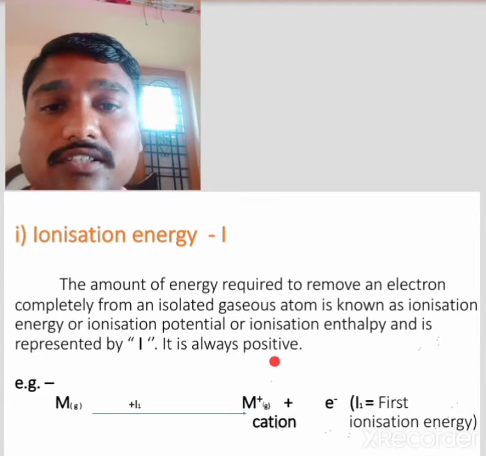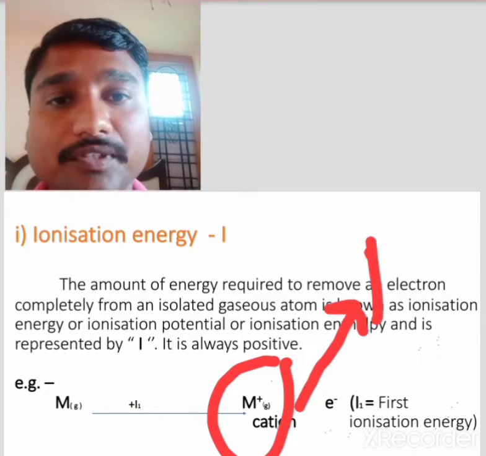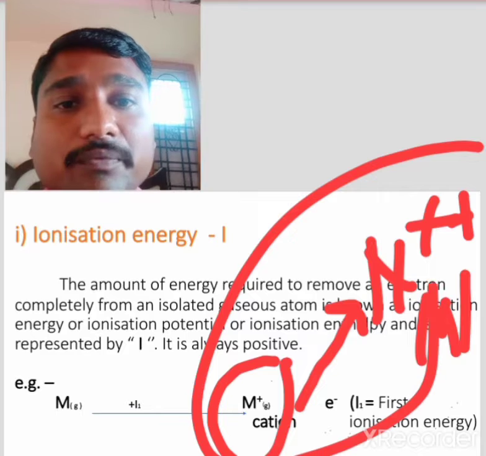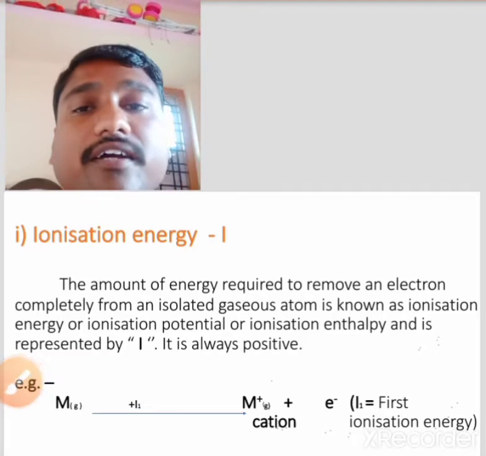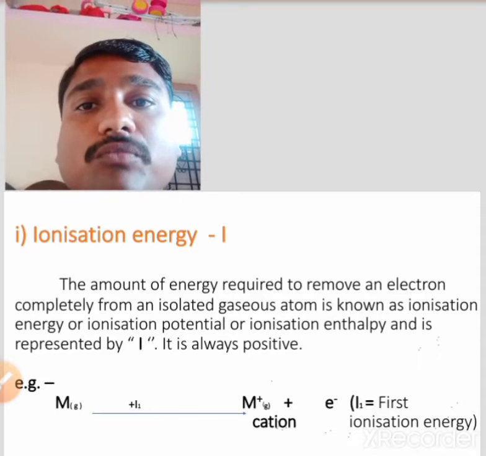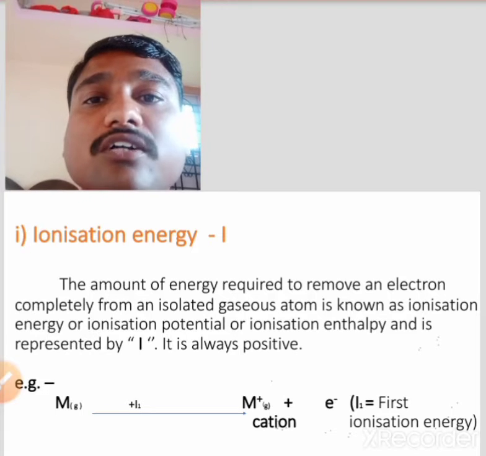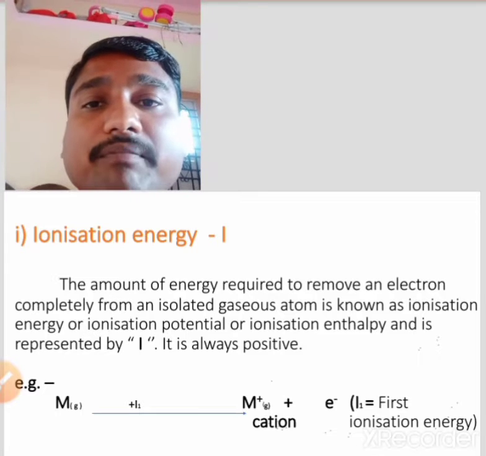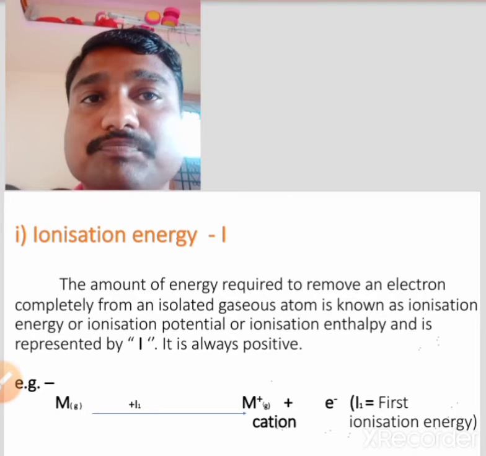Then this M plus in gaseous state forms M double plus in gaseous state. The energy required for this process is known as the second ionization energy. Ionization energy is measured in kilocalorie per mole or kilojoule per mole in SI unit. The ionization energy of an atom is a measure of the ease of formation of a cation, and it depends mainly upon atomic size, screening effect, and effective nuclear charge.